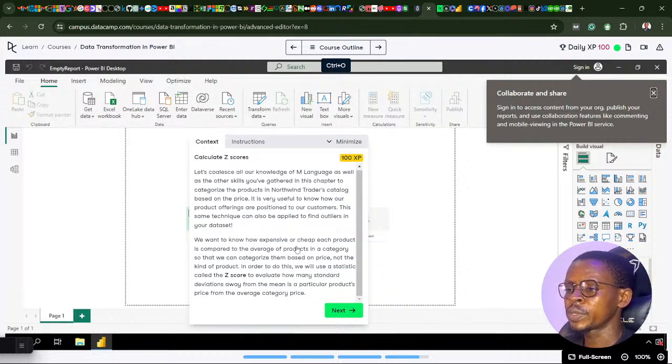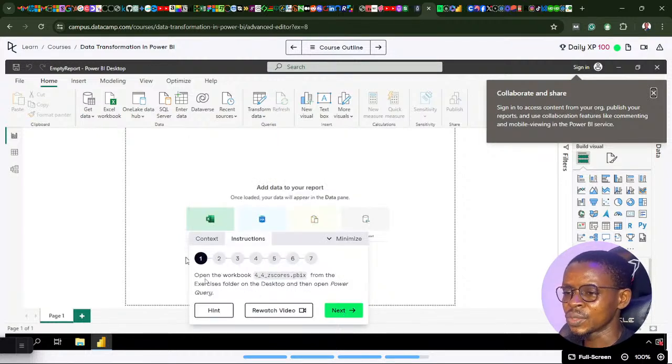So we want to know how expensive or cheap each product is compared to the average of products in a category, so that we can categorize them based on price, not the kind of product. In order to do this, we will use a statistic called the z-score to evaluate how many standard deviations away from the mean a particular product's price is from the average category price. That's a lot. Let's follow the instruction.